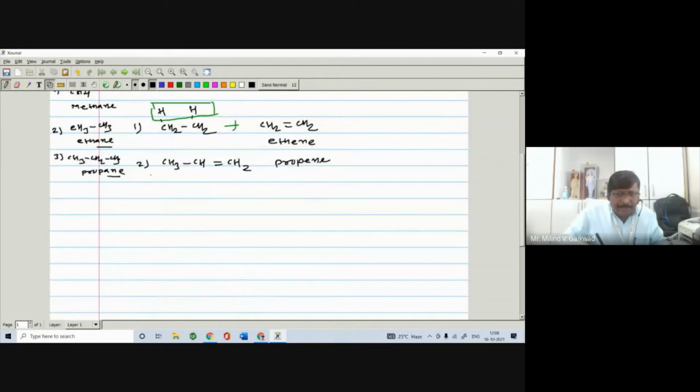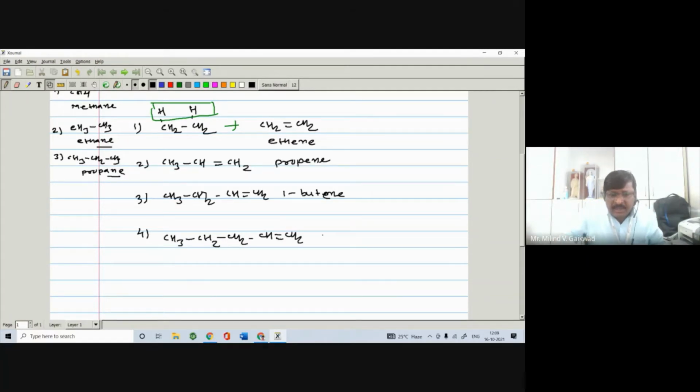Here, if you see the examples of alkene, number 1 ethene, number 2 propene, number 3, as you go on increasing the number of carbon atoms or alkyl groups, you get the next example, 1-butene. Now number 4 example: here is CH3, then CH2, CH2, then CH=CH2. Here I am putting the carbon-carbon double bond only between carbon number 1 and carbon number 2. So it is called 1-pentene.